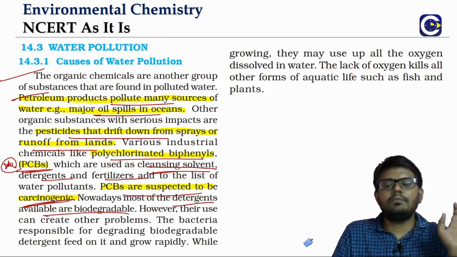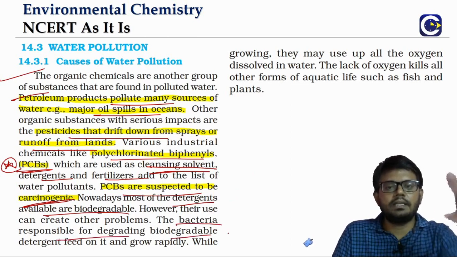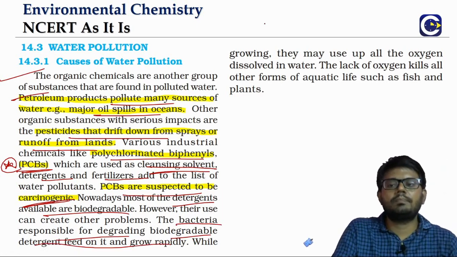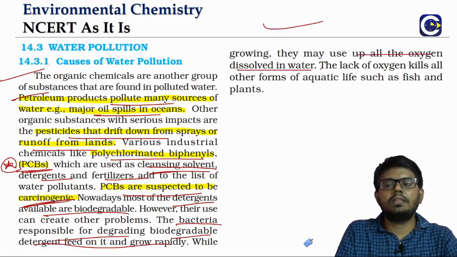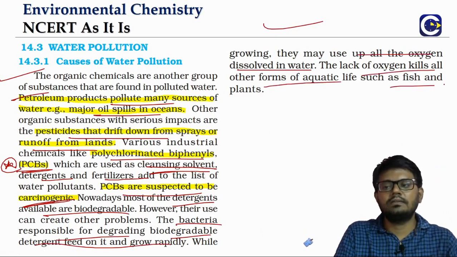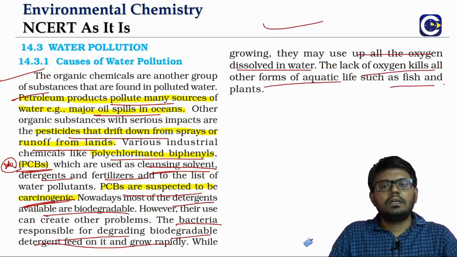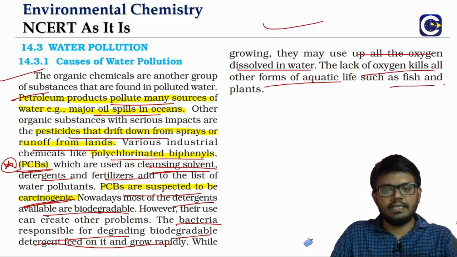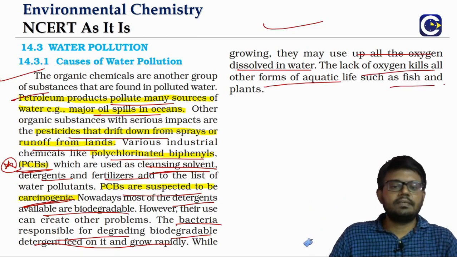But again the problem is that the bacteria responsible for the degradation feed on it and grow rapidly. When they grow rapidly, they take up all the dissolved oxygen in water, and that leads to lack of oxygen, which can cause trouble for aquatic life. The fish or plants inside will not be able to get sufficient oxygen.